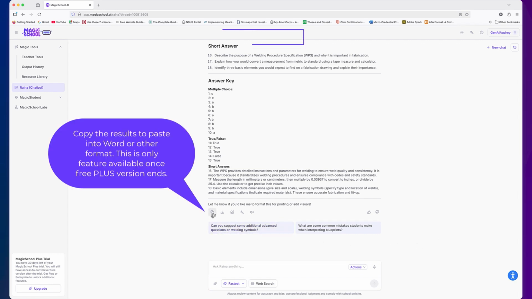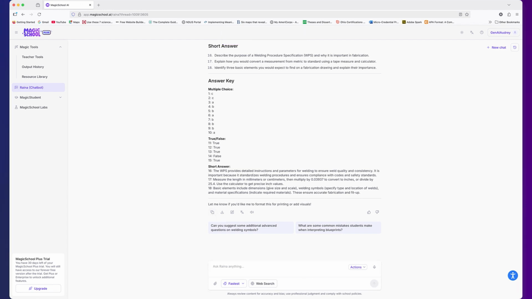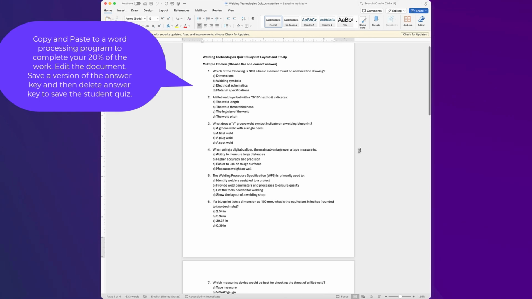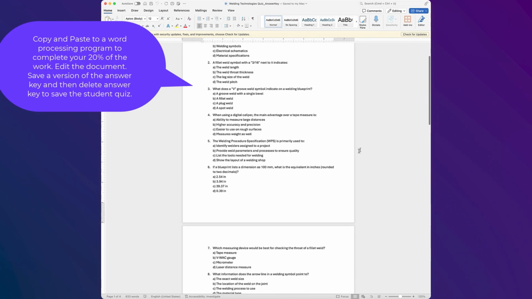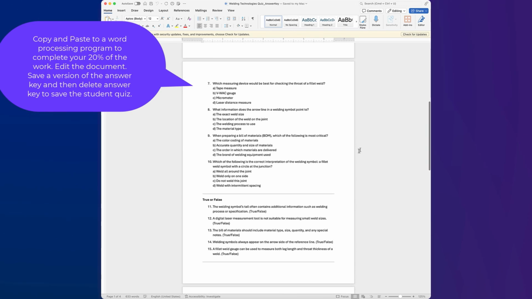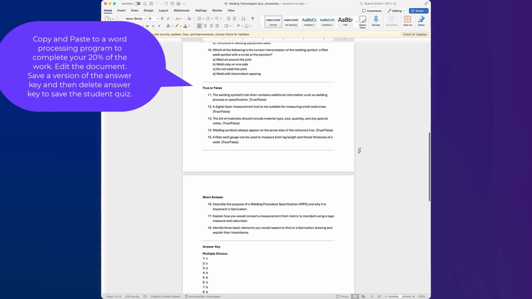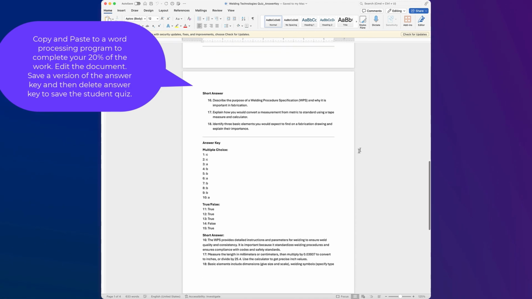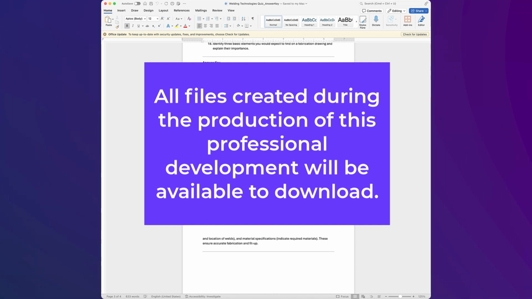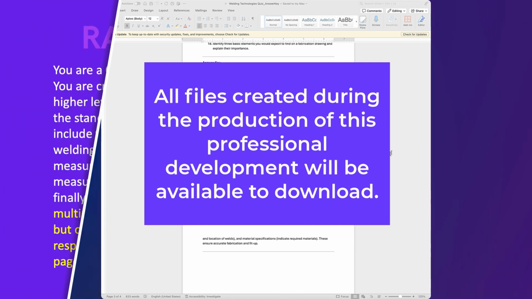Go ahead and copy this message. This will be the only feature available to you once your Plus version ends. So copy this into a word processing program and now complete the 20% of the work that we've mentioned in the past. You are the content expert. Edit the document, save this version as the answer key, and then create the quiz. All files created will be available for download.